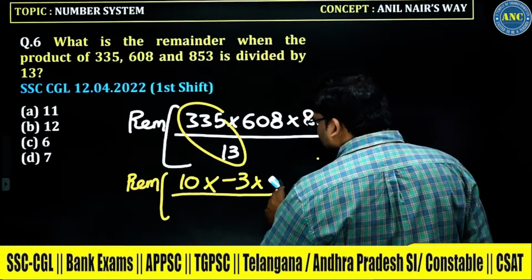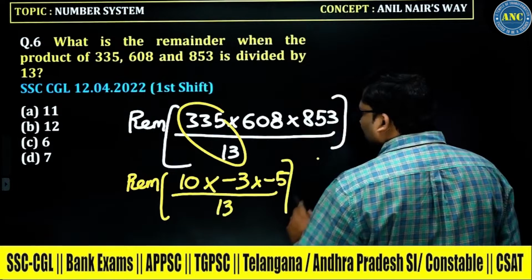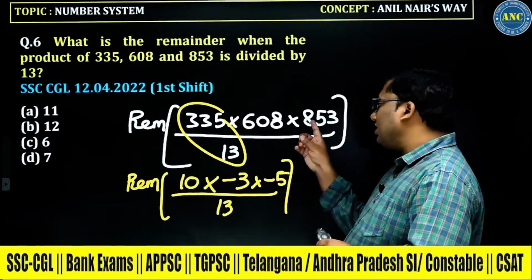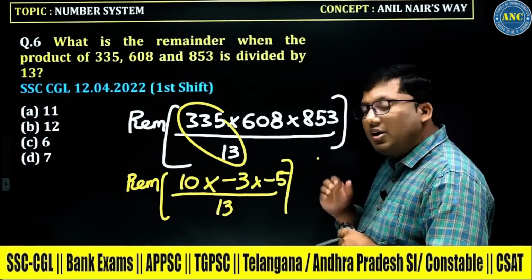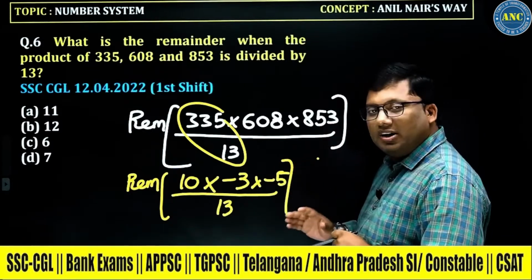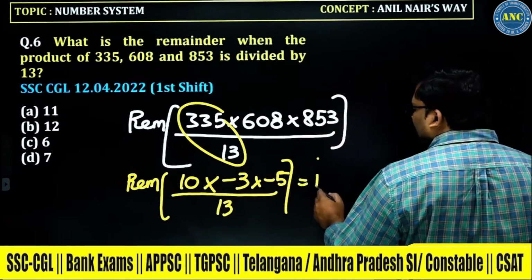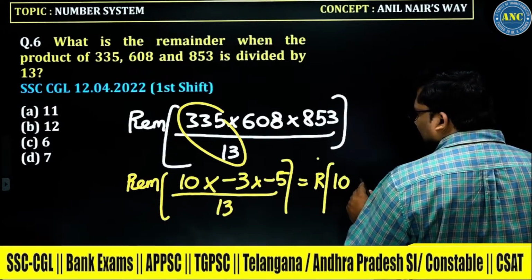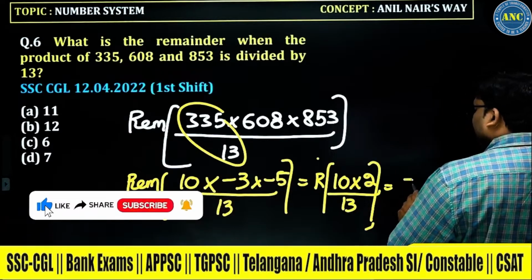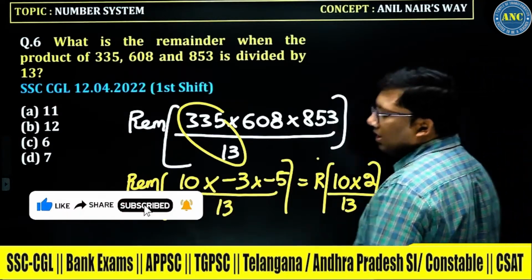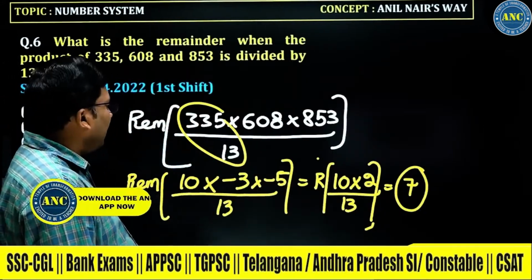8 remainder. Instead of this 8, let me take it as a negative remainder, minus 5. Sir, how did you get minus 5? See here, sir. 13 6s are 78, 73. 13 5s are 65. Positive remainder is 8, negative remainder is minus 5. I don't want the negative in the answer. 5 3s are 15. 15 when divided by 13 is 2. Then 20 divided by 13: 13 1s are 13, positive remainder is 7. I hope the idea is clear.